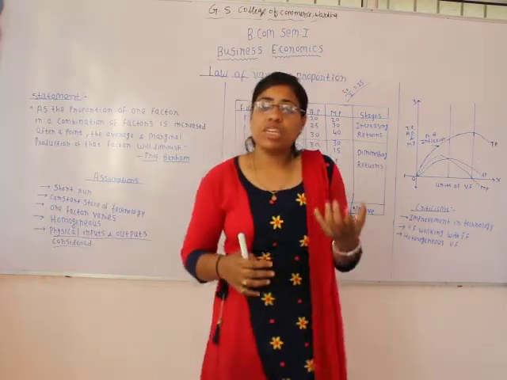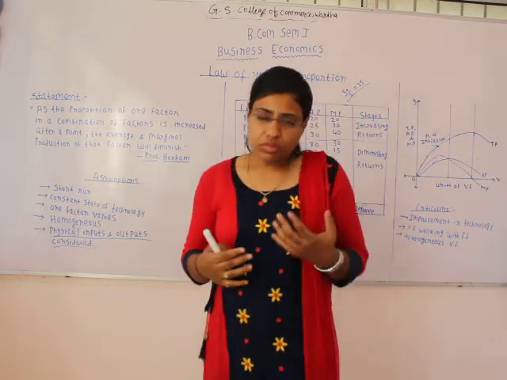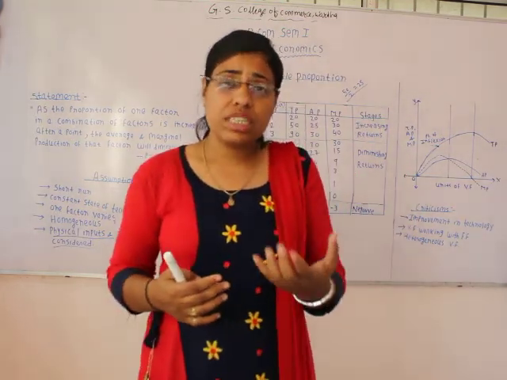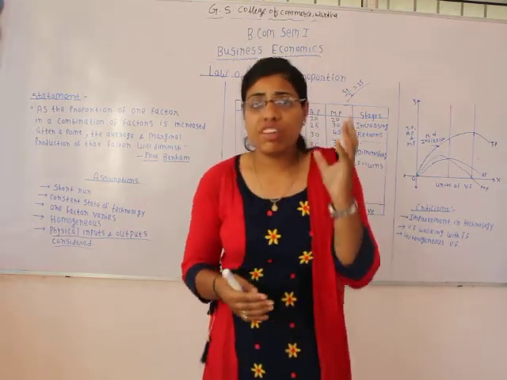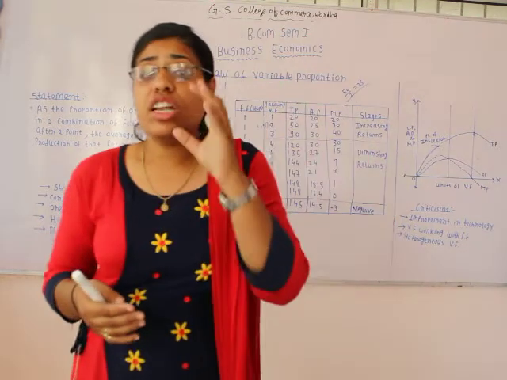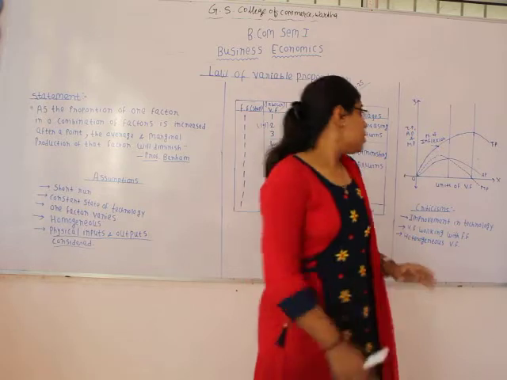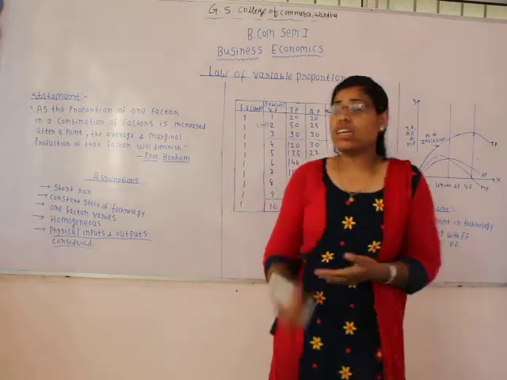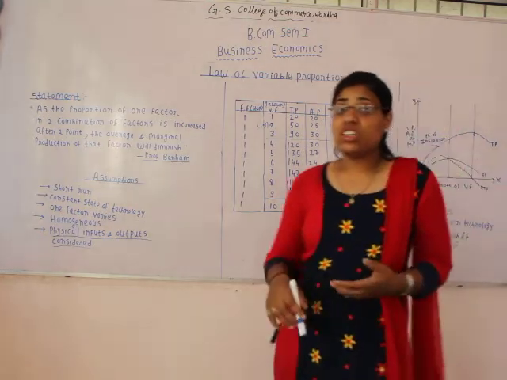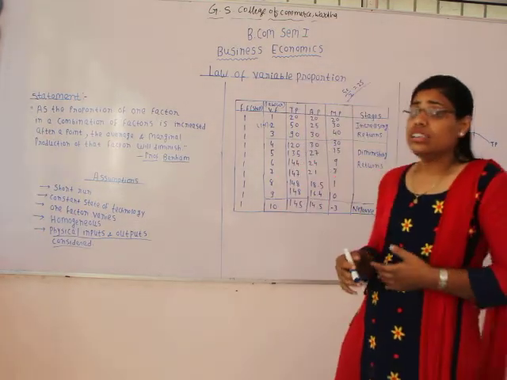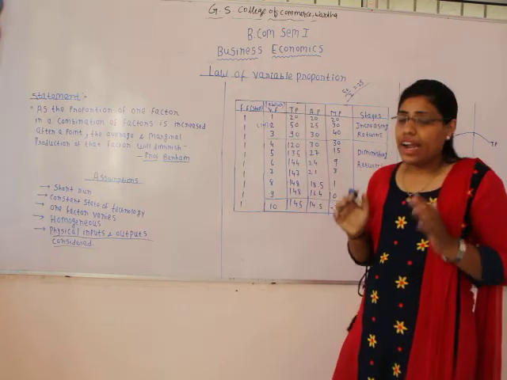So we have seen the meaning of marginal rate of substitution. There we have seen that marginal rate of substitution means the sacrifice of the units that a person needs to make for getting one additional unit of another commodity. Okay, so marginal means extra, marginal means additional. So marginal production means the extra production or the additional production that increases due to employment of another additional labor.